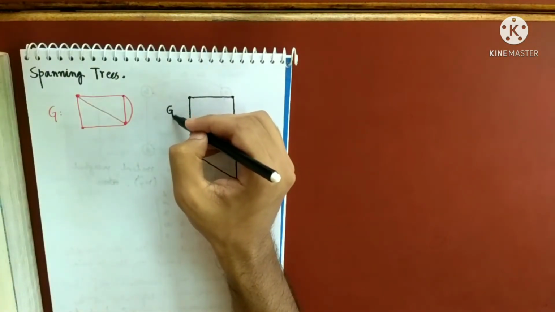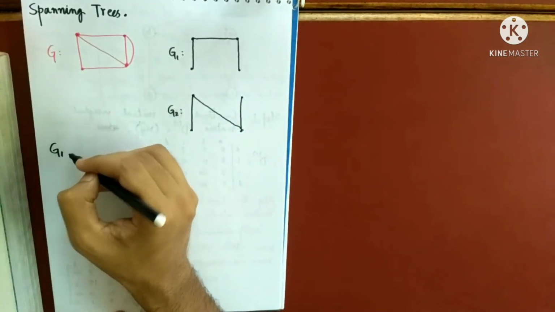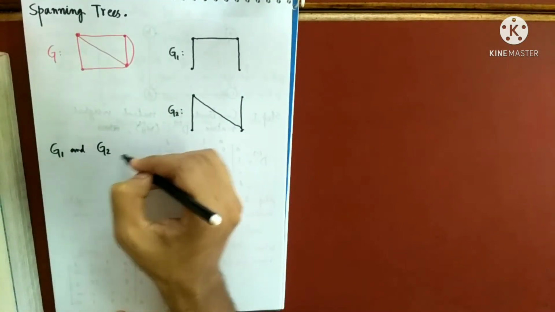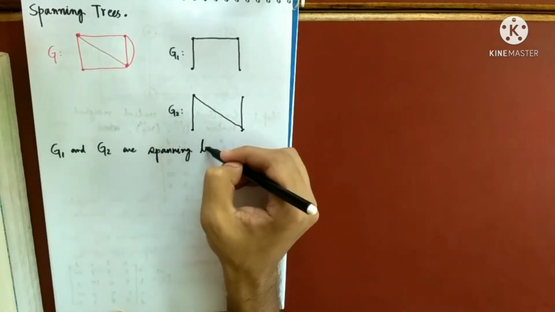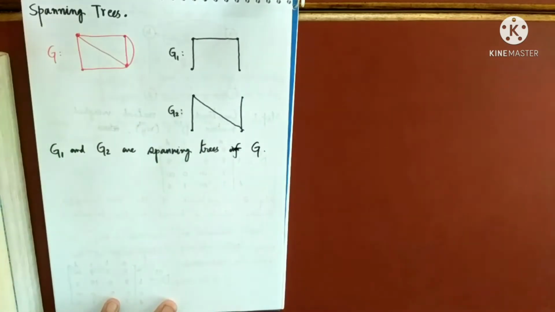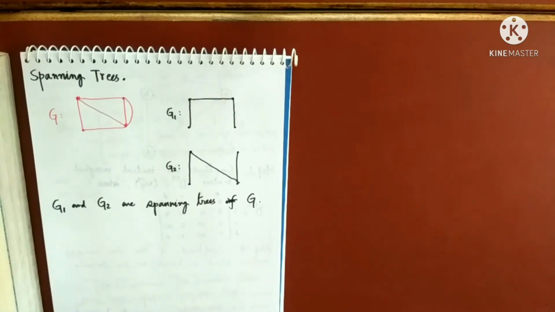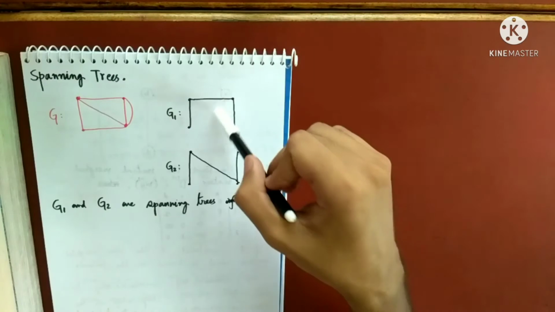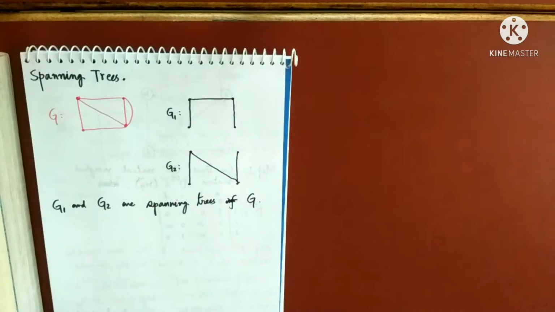And you can draw many more. So if I call this G1 and if I call this G2, we say that G1 and G2 are spanning trees of G. So from here you can understand that spanning trees are not unique. You can draw many spanning trees given a graph, right? You can not only draw this, you can also draw in many other manners. So this is the concept of the spanning trees.